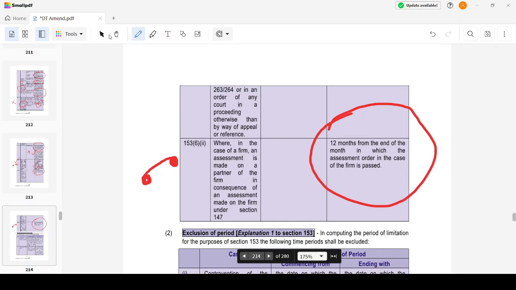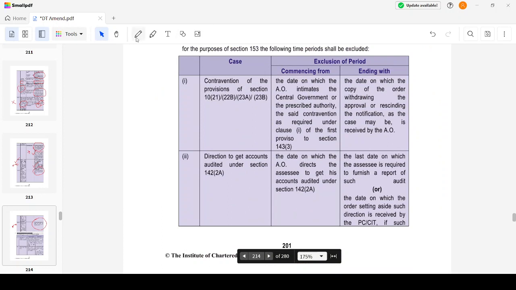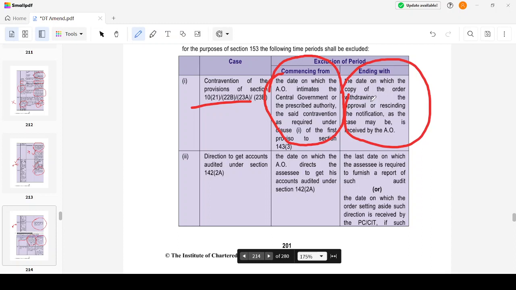Okay. What are the periods that are to be excluded while computing the specified time limits? These periods have to be excluded. For contravention of this section, from the date the AO intimates the central government till the date the central government withdraws the approval or rescinds the notification, that period will be excluded. I have intimated some non-compliance to the central government; till the date the central government passed an order, those dates will be excluded.